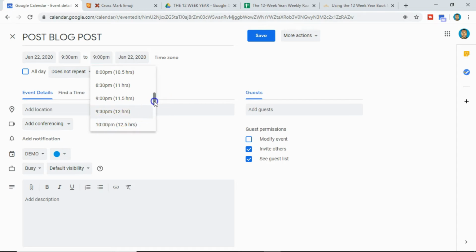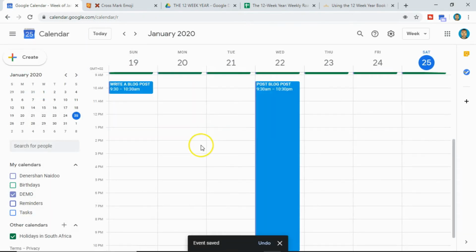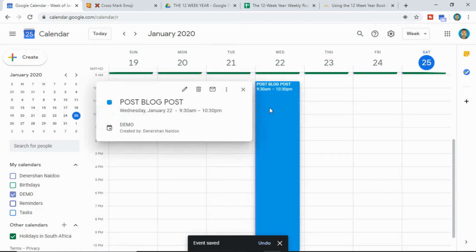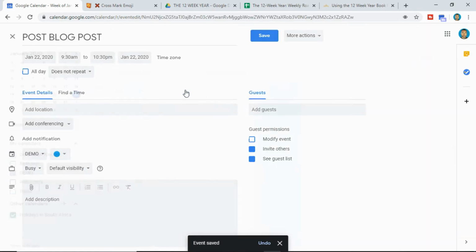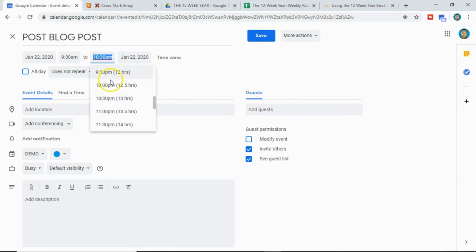Let's come down here to 10:30, click on save. Oops, let's click here. This is supposed to be 10:30 a.m. So let's go up.